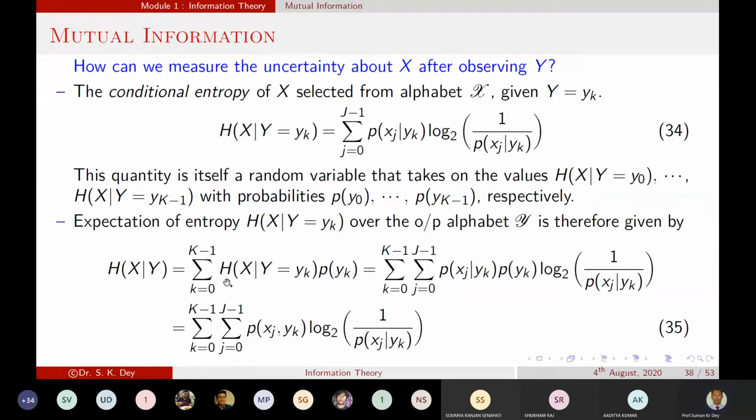So now using equation number 34, we can replace this term H(X | Y = yk). So we will get that equation, yes or no? Yes, sir. So no problem. Now, can we write this equation equal to this?